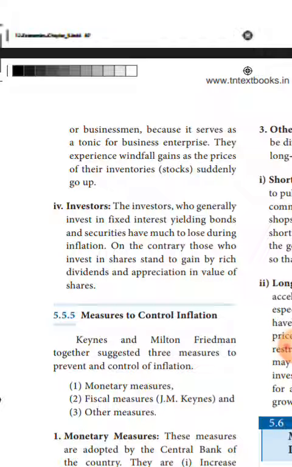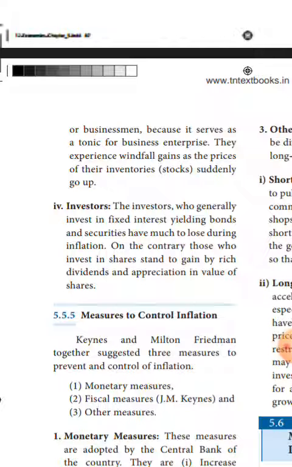Keynes and Milton Friedman, they suggested 3 measures to stop and control the inflation. First one is monetary measures. Second one is fiscal measures. And the third one is other measures.